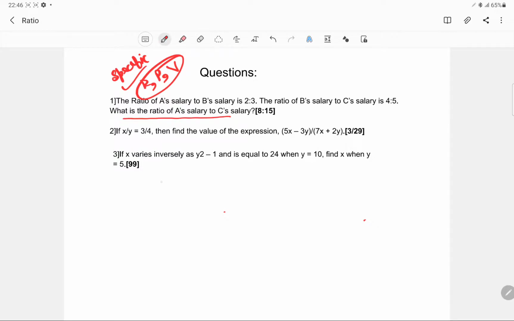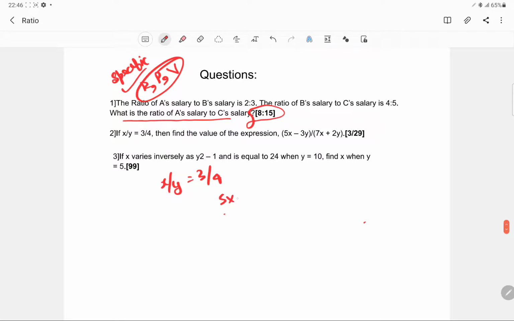So the next question is that x by y is given as 3/4. Find the value of the expression. I have given the answers over here as well in the bold part, so 8:15. Now x is to y is given as this, then find the value of the expression 5x minus 3y upon 7x plus 2y.